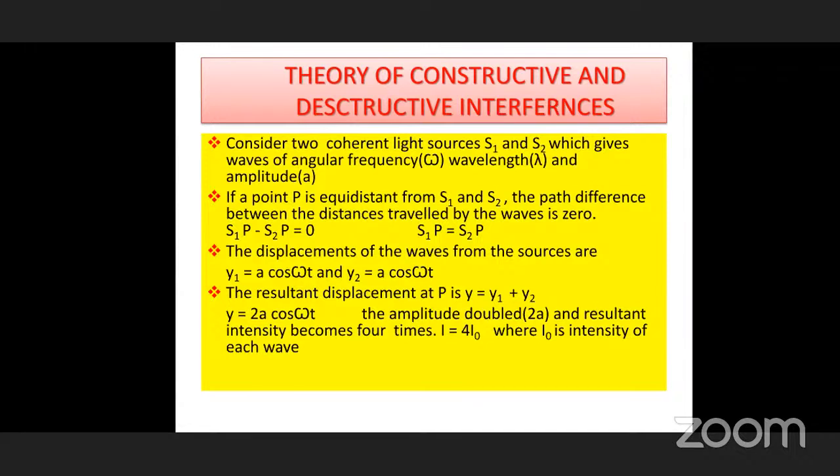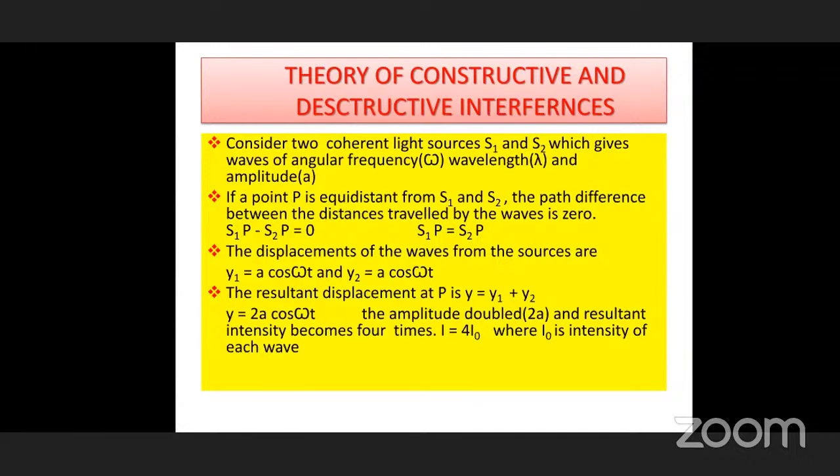So A cos omega t and A cos omega t. Y is 2A cos omega t. The amplitude doubled. Here you can easily see amplitude. What about intensity? Intensity exactly doubles the amplitude.